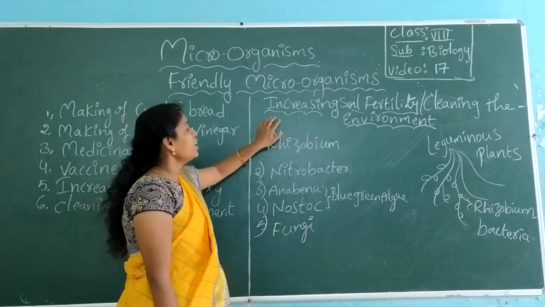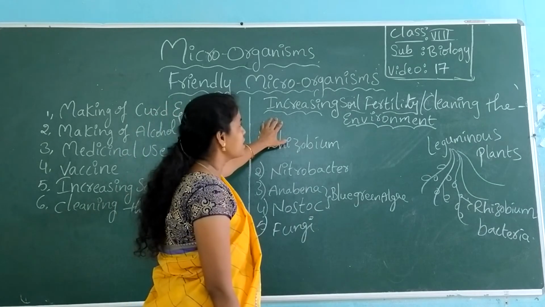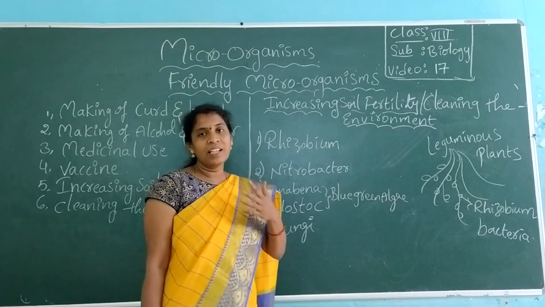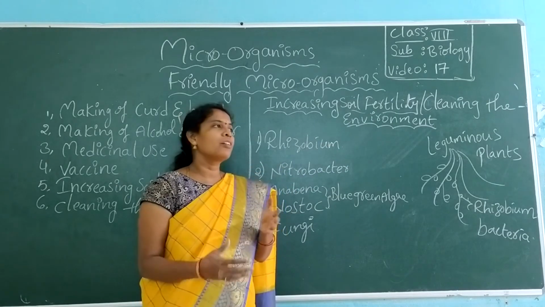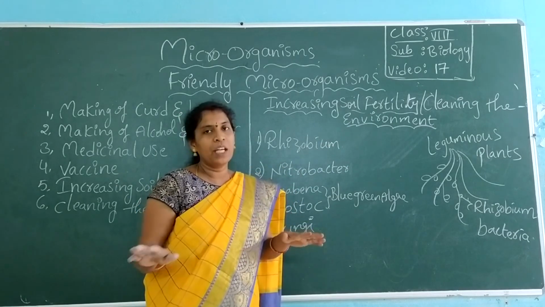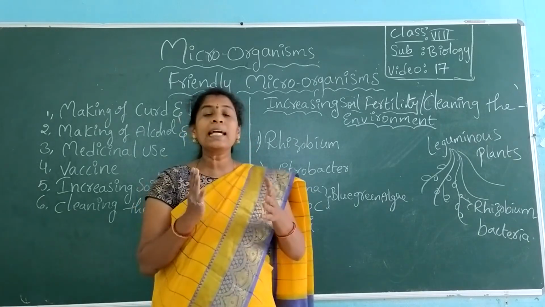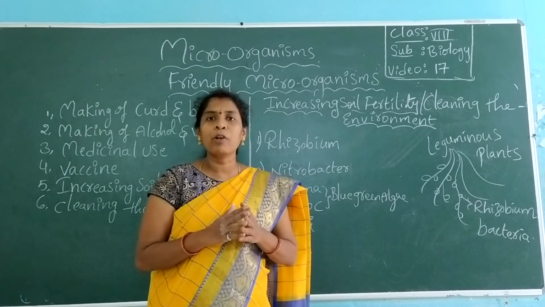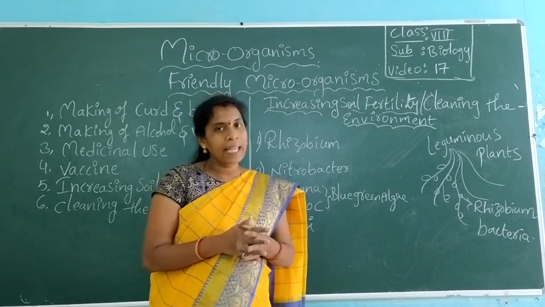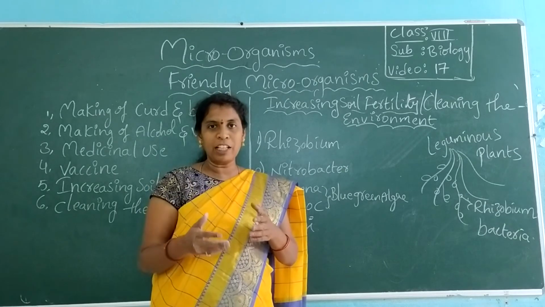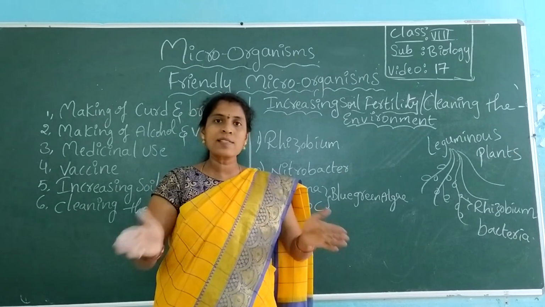Generally, increasing soil fertility or cleaning the environment is done majorly by bacteria and fungi. These two play the major role in cleaning the environment and increasing soil fertility by decomposing, because they are saprophytes which feed on dead and decaying matter. When they feed on dead and decaying matter, they release some chemicals to break down the complex into the simpler.